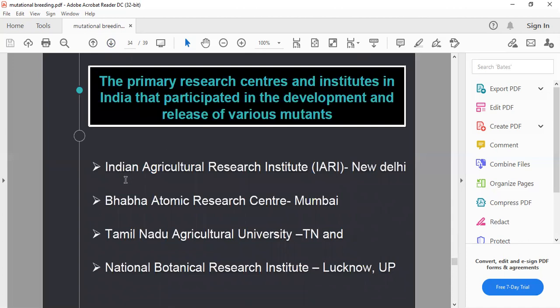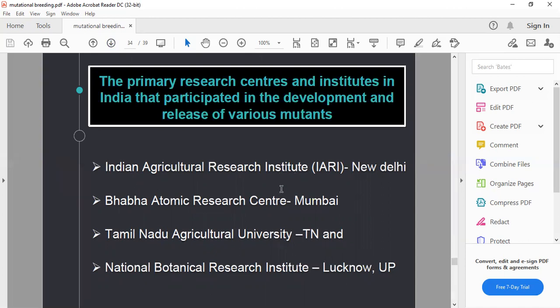This mutational breeding program needs to be carried out in a controlled zone, in designated areas. That is why we need to carry out this experiment under supervising bodies.